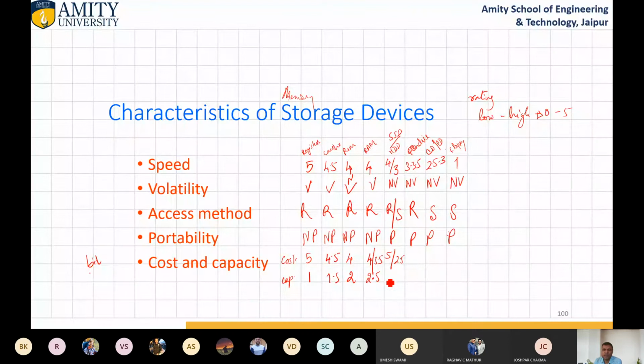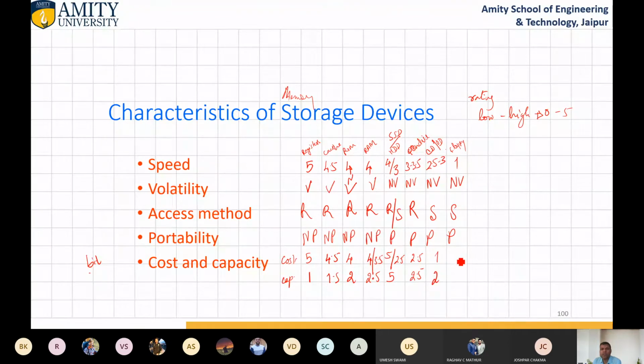If we consider capacity, capacity is high in both. Okay. Pen drive, its cost is moderate, it means around 2 to 2.5, and the capacity is also moderate. CD or optical drive, cost is very less and capacity is also very less.